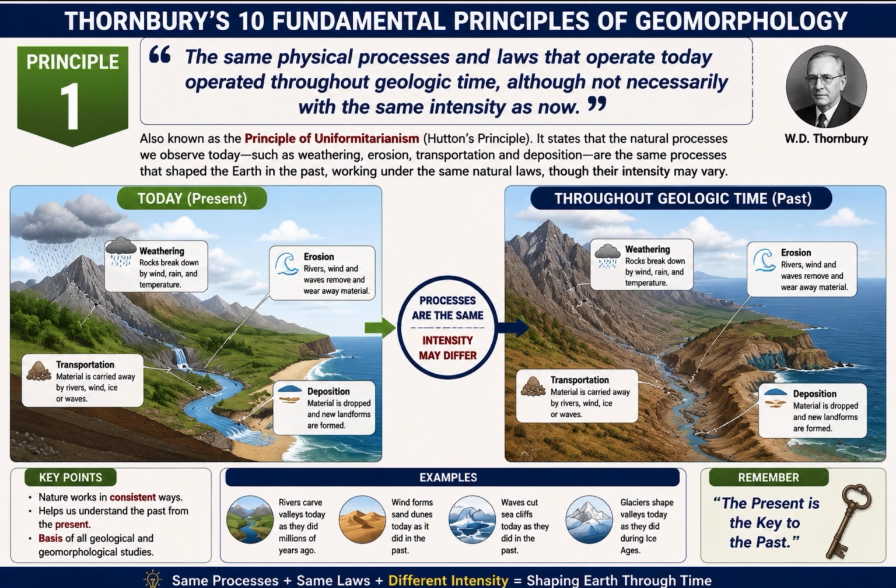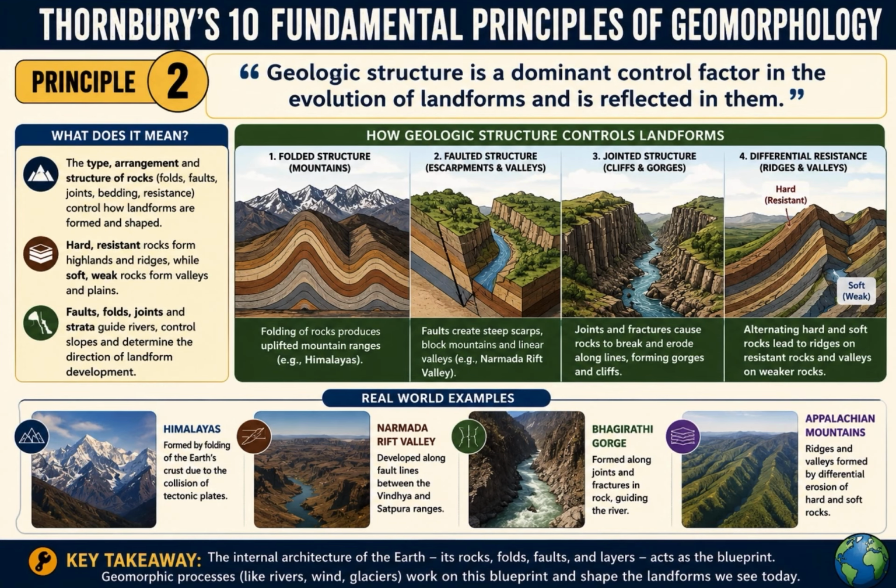First principle is, the same physical processes and laws that operate today operated throughout geologic time, although not necessarily with the same intensity as now. Imagine you are watching rain falling today. Rain forms streams. Streams become rivers. Rivers slowly carve valleys. Exactly the same thing happened millions of years ago. Nature never changed its methods. Only its speed and intensity changed. This is called principle of uniformitarianism. Remember, this is based on the concept called as present is the key to the past.